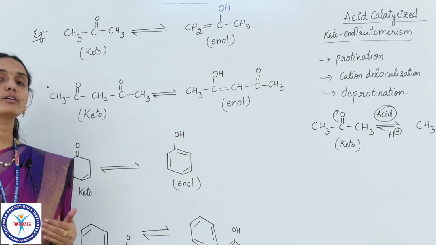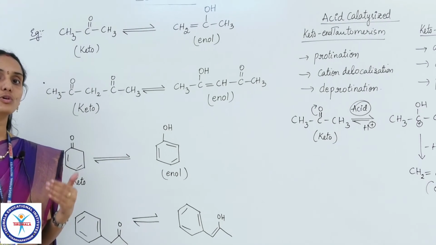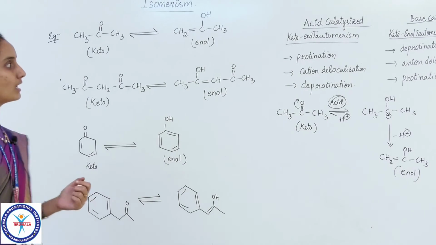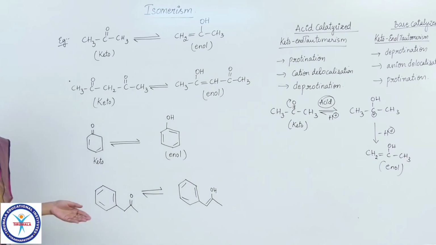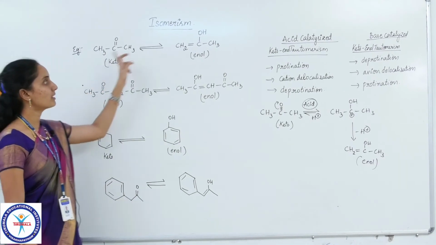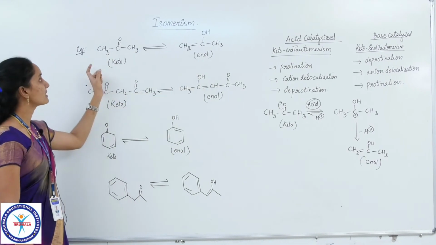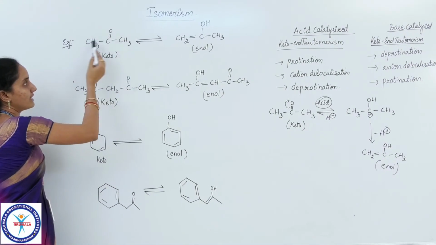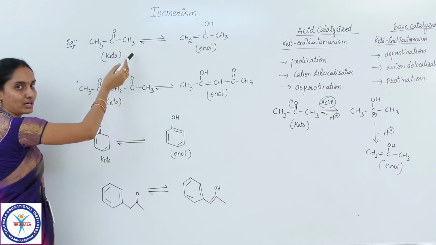Now I am going to explain another most important point of this keto-enol tautomerism. Here I have some examples in front of you. In each example I have written a keto form and an enol form. In the first example, here is a keto form with unsaturation, and on either side of the keto group we have alpha carbons.